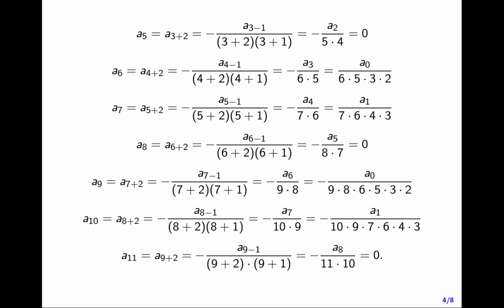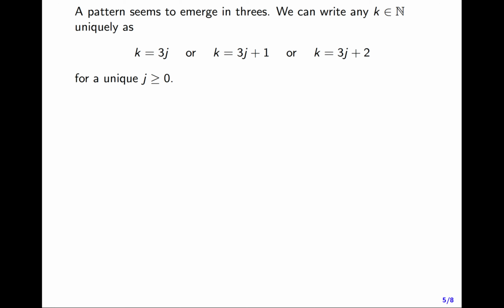And hopefully you are still awake after all these calculations, but I think we start to see a pattern emerging. And it seems to emerge in threes. We can write any number k in the natural numbers uniquely as k equals 3 times j, or k equals 3 times j plus 1, or k equals 3 times j plus 2 for unique non-negative j. And this is just division by 3.